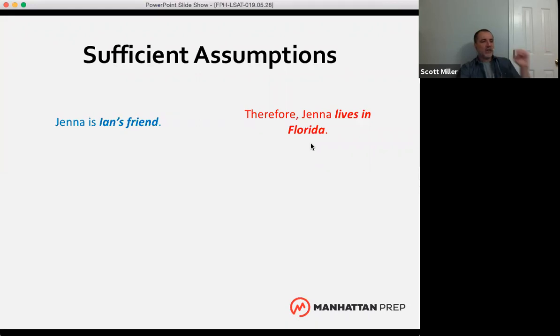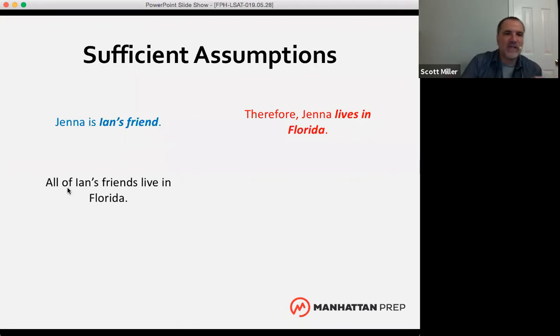So that kind of shift is really important to notice. If you can find the premise and conclusion in the argument in the sufficient assumption question, and then find the new idea in the conclusion, the new thing in the conclusion, and find the thing in the premise that doesn't match up with the conclusion, you can identify the sufficient assumption, because that's what the sufficient assumption has to do. In order for this argument to be valid, in order for this conclusion to follow from the premise that we're given, we have to link Ian's friends with living in Florida. We have to know that all Ian's friends live in Florida.